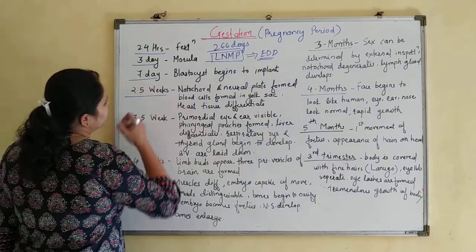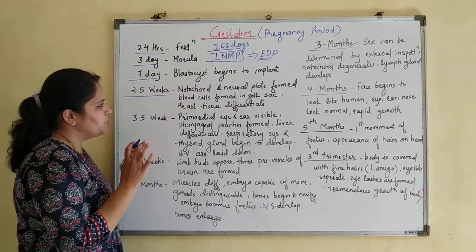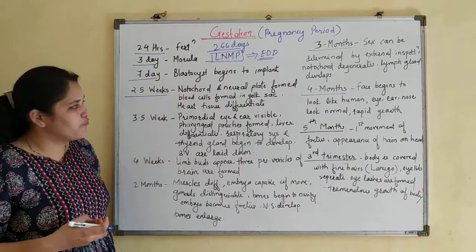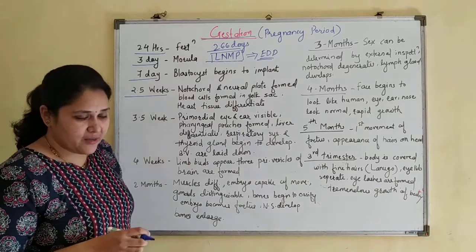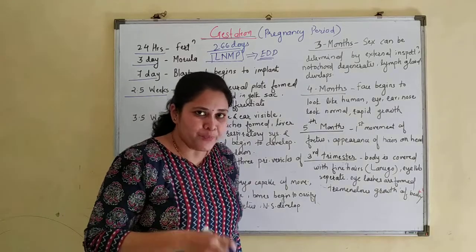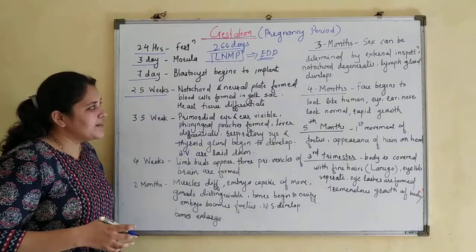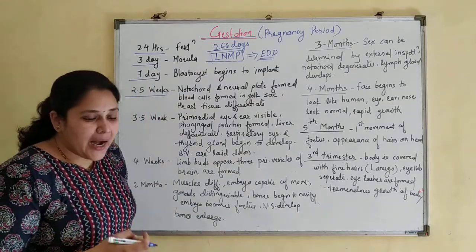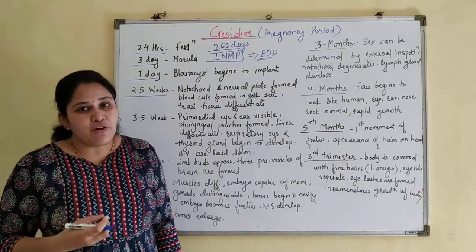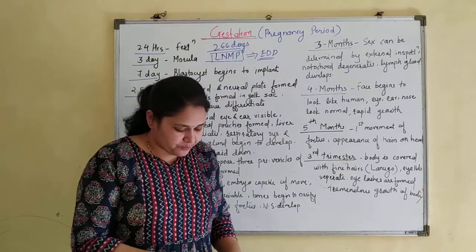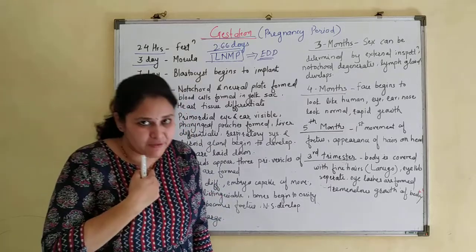After 2.5 weeks, nearly 2 weeks, the notochord and neural plate are formed. Blood cells are formed in the yolk sac. We have seen that unless and until the liver is formed, blood cells are produced in the yolk sac. Heart tissue also differentiates. The heart is the first organ of the fetus to form; in the first month only, the embryo's heart is developed.